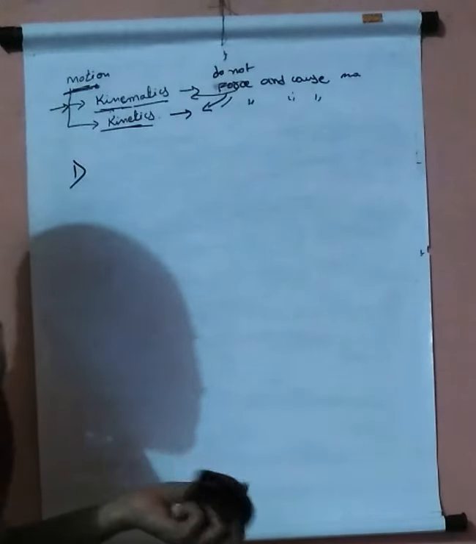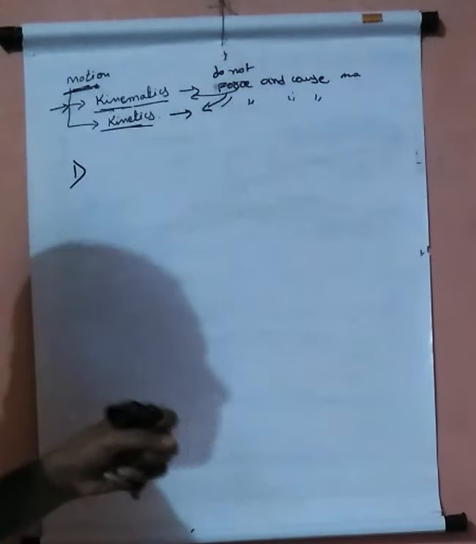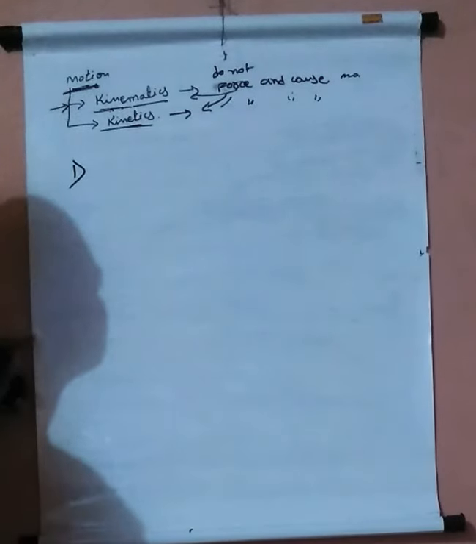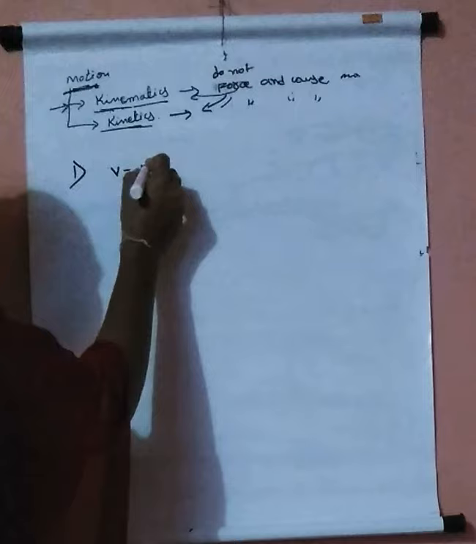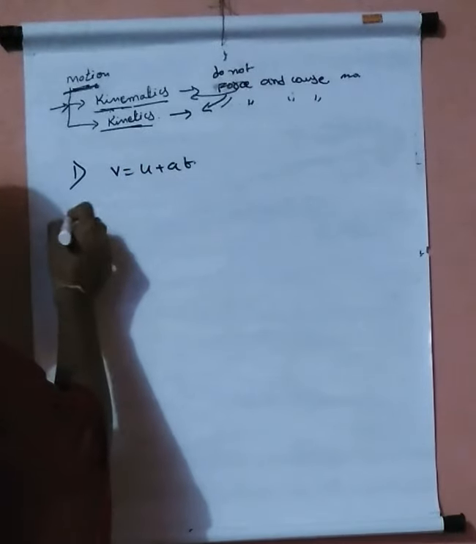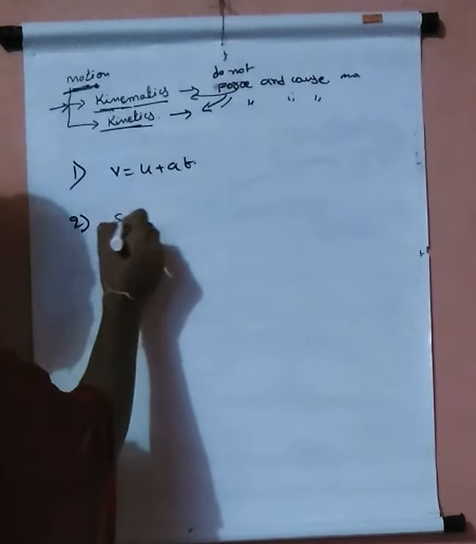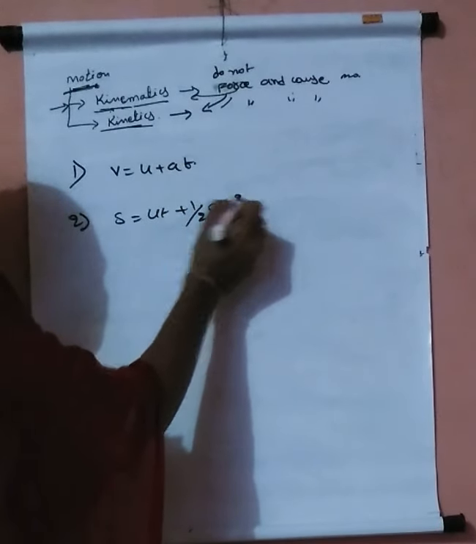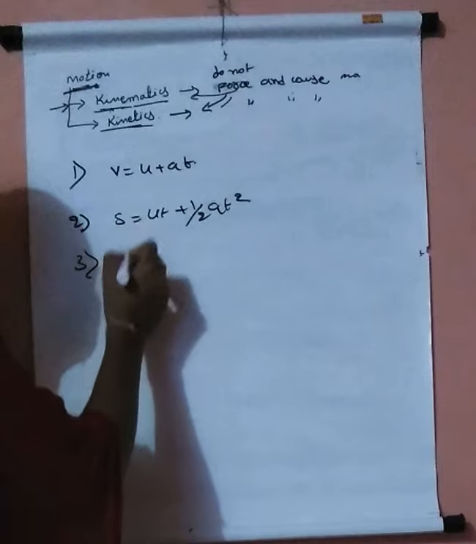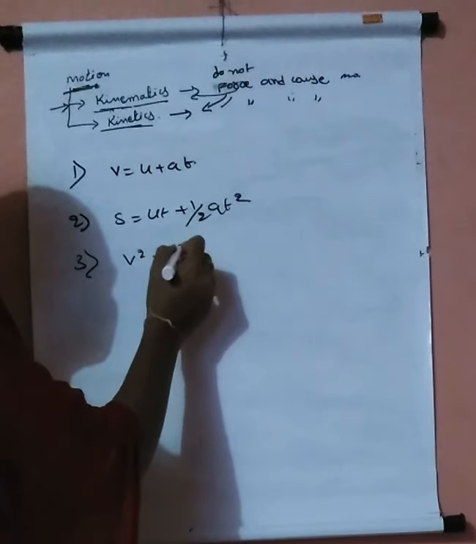The first one is V equals U plus AT, the second one is S equals UT plus half AT square, and the third one is V square equals U square plus 2AS.